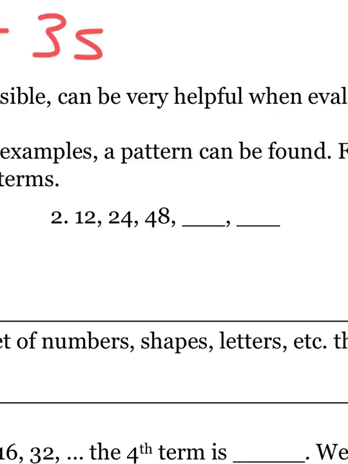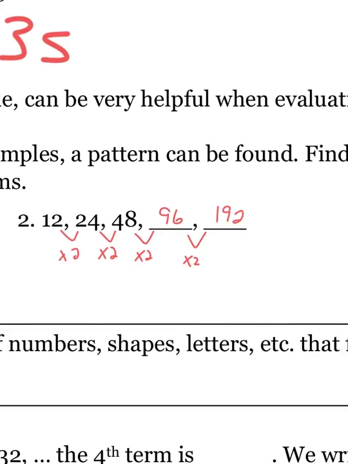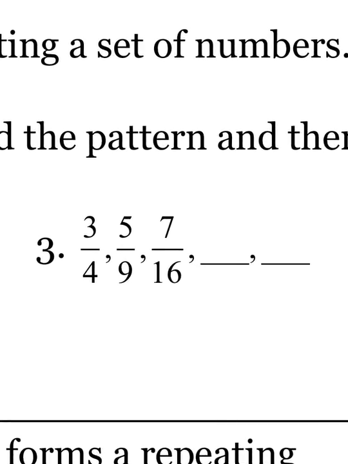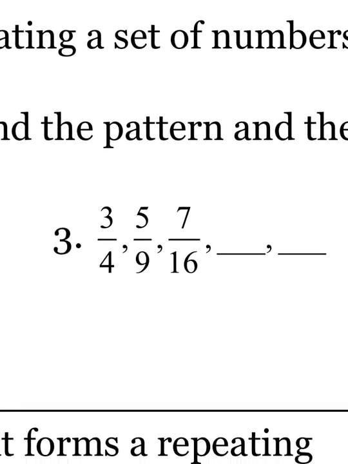If you take a look at that, hopefully you're looking between these 2 and between these 2 and going, hey, they're doubling. And when they double, you're multiplying by 2. So if I just continue that pattern and multiply 48 by 2, I get 96. Multiply 96 by 2, I get 192. Third one, I'm kind of curious if you could get that one, because there's a little bit going on there.